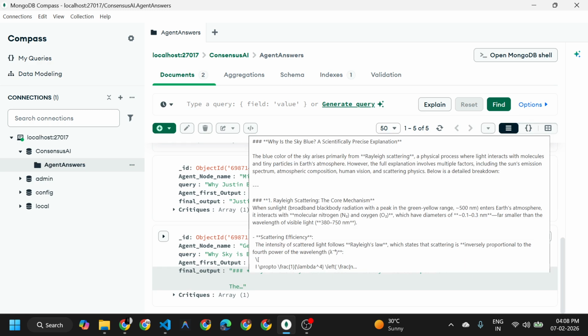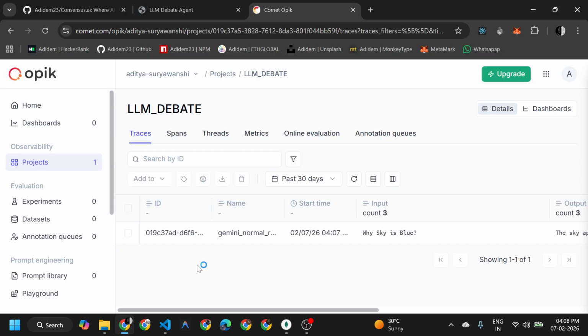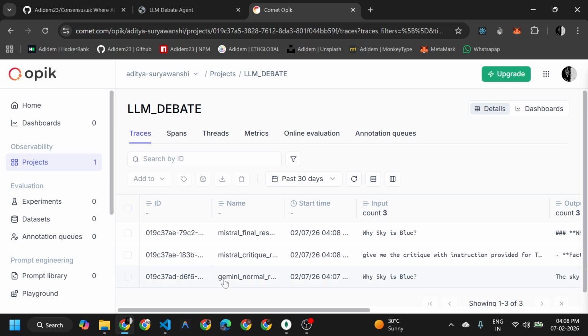And a similar thing happens for the Mistral agent. Let me go into the traceability, and you can see here first was the Gemini normal response, then comes the Mistral critic response, and then comes the Mistral final response. So after one answer is generated, it is critiqued and re-enhanced by another node present in the council. Gemini has created the response, so it is critiqued by the other node, and the final answer is also given by the other node.